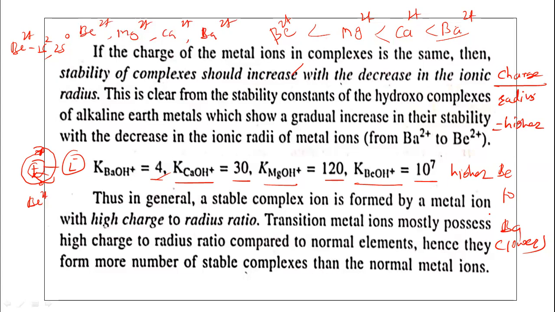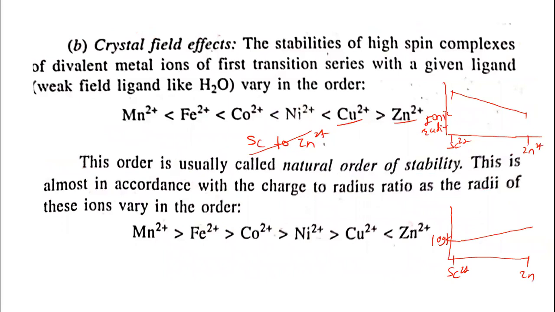So from these examples, it is clear that the stability of the complexes depends upon the charge and size of the metal ion. It is a very important factor in deciding the stability of the complexes. Then the second factor is the crystal field effect. We know about the crystal field splitting.